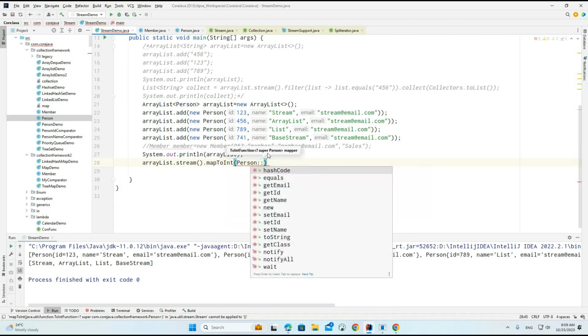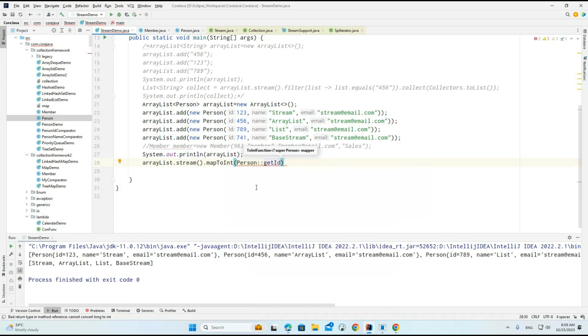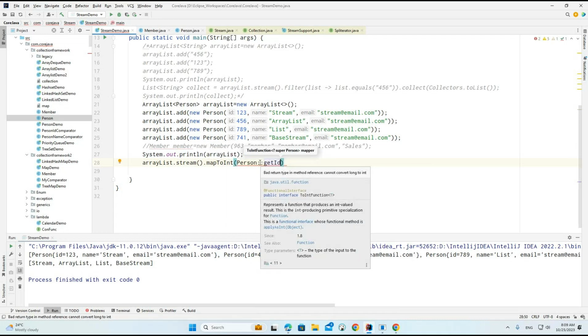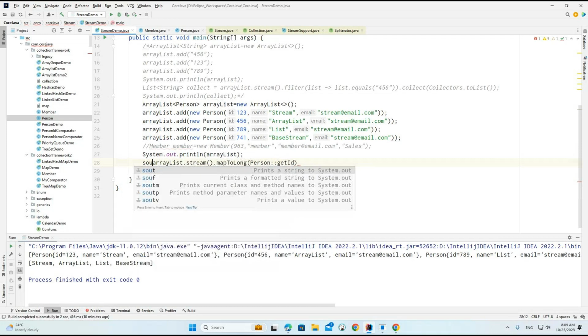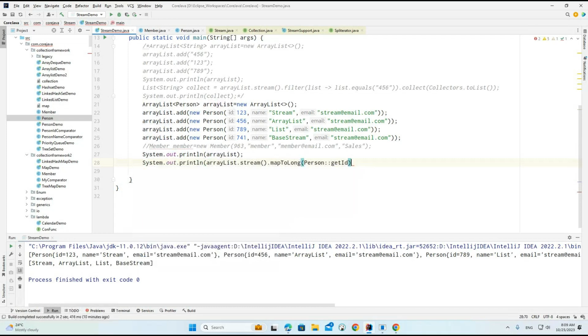Person, getId. Okay, it is a long. So in case of this particular int, we can go for long. Here what I'm doing is mapToLong, and now we are going to get this particular long. So let me print this, because the person.getId, whatever ID we are having, the data type is given as a long.